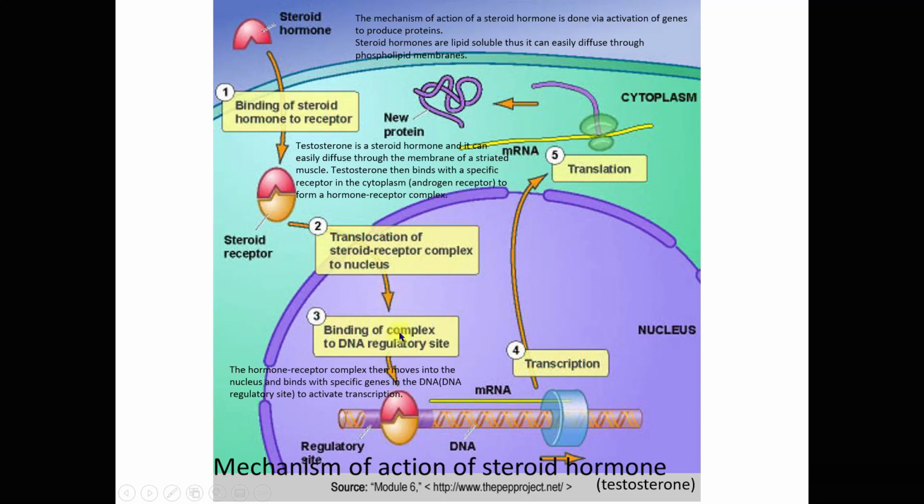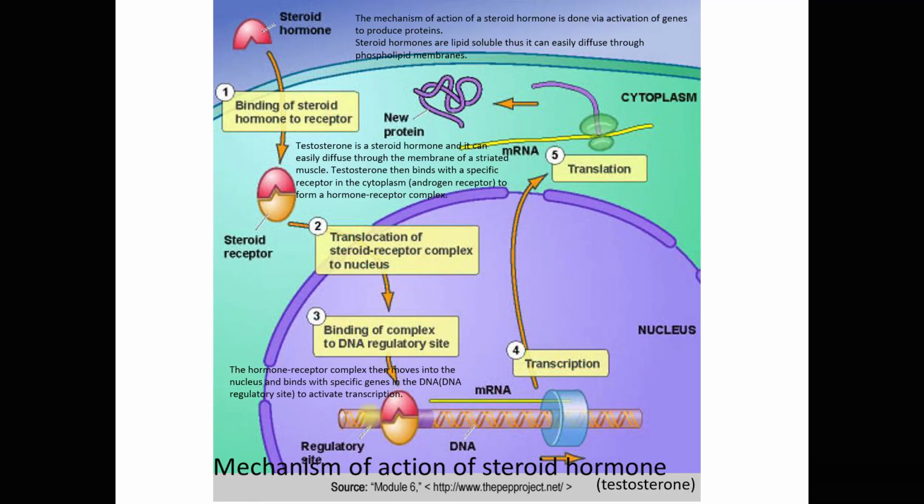Now once inside the nucleus, the hormone receptor complex will bind with specific genes. You can see the complex here. It will bind with specific genes in the DNA to activate the transcription process.